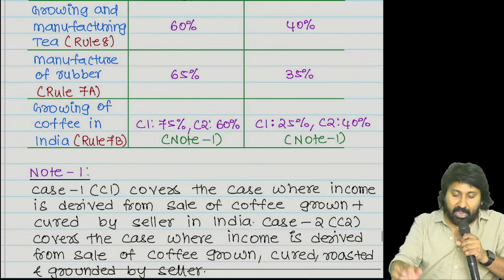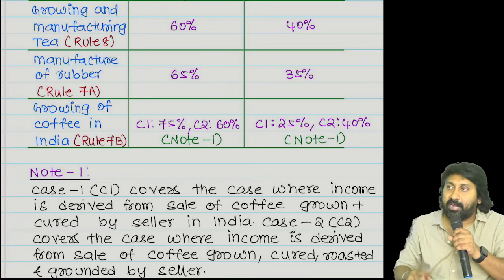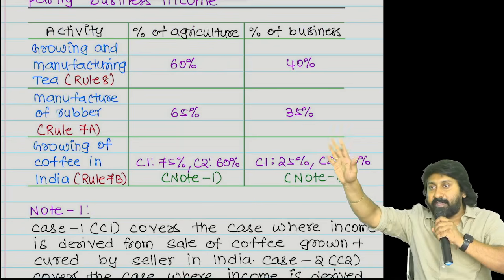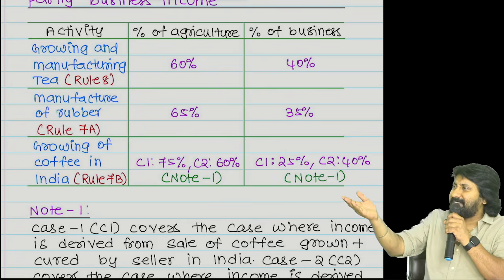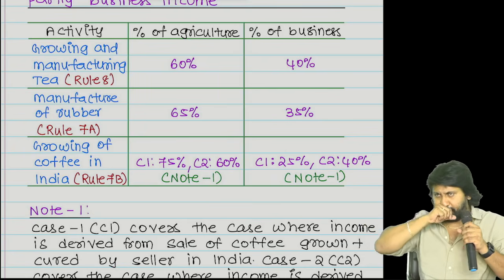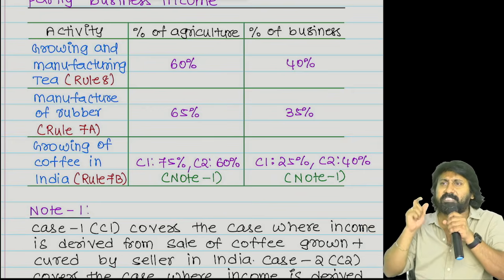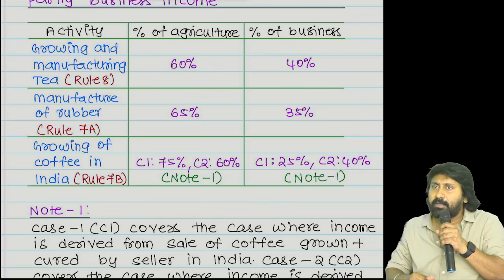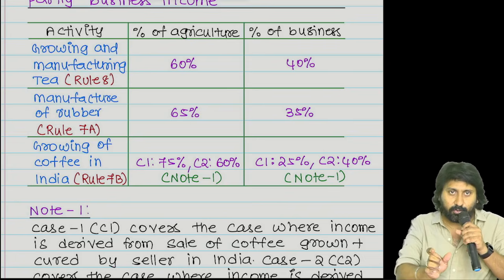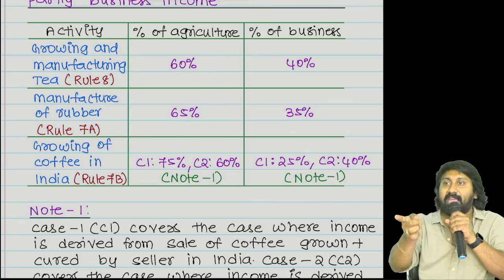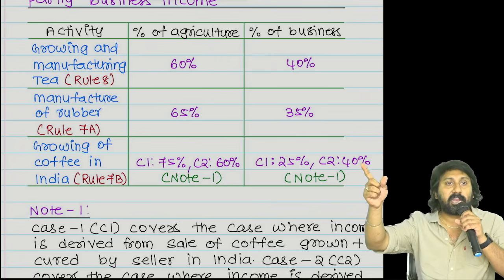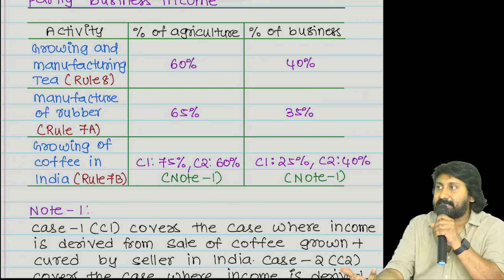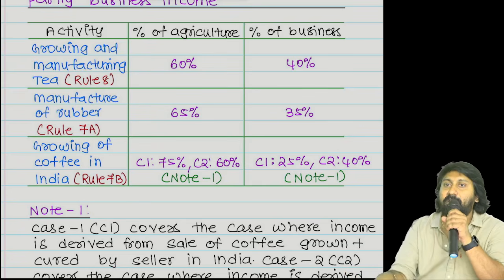See the screen and tell me, I am growing coffee in India. Case 1, I am growing coffee in India. 100 rupees I got. I did chicory mixing, grounding, roasting, everything. In that, how much is agricultural income? How much is my business income? Therefore, in that sale value, 75% only will be treated as agricultural income. 25% of that 100 rupees will be treated as non-agricultural income, which is also called business income. Everyone understood the point clearly or not?